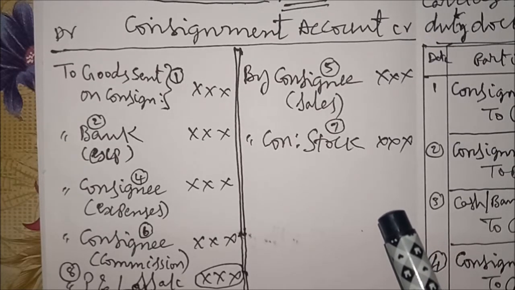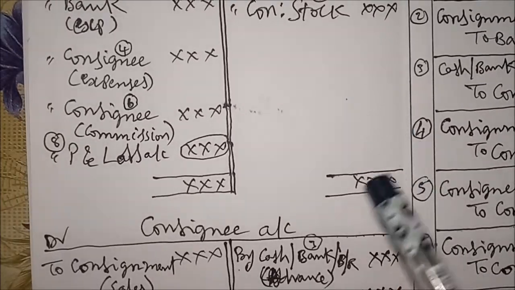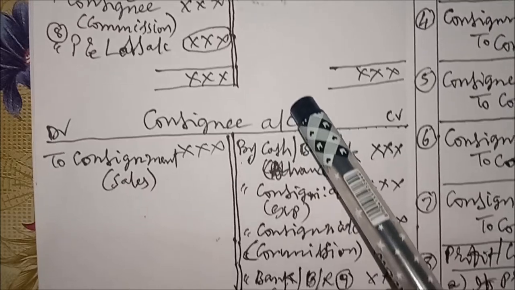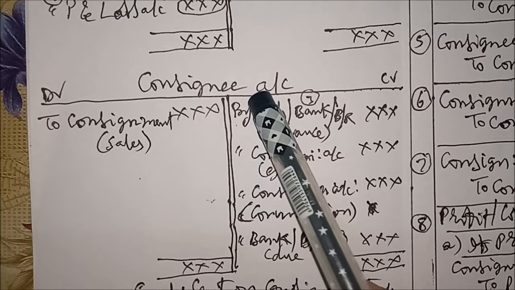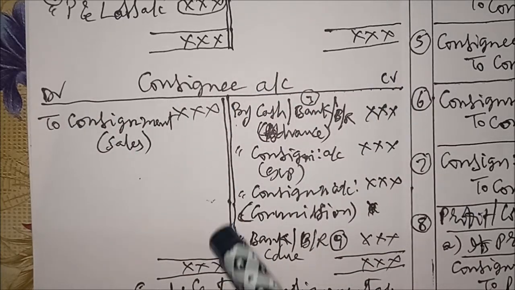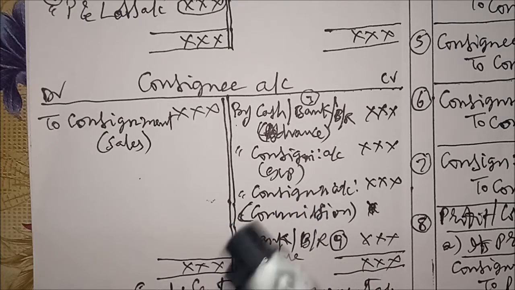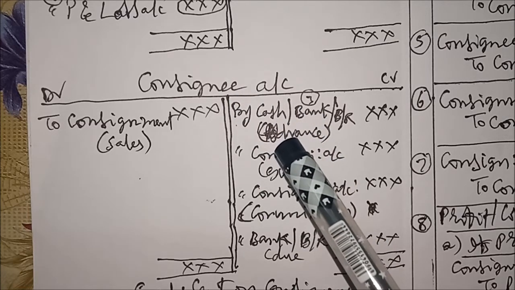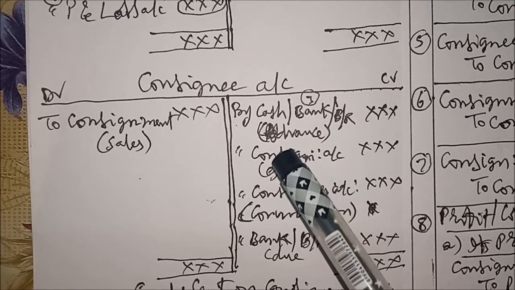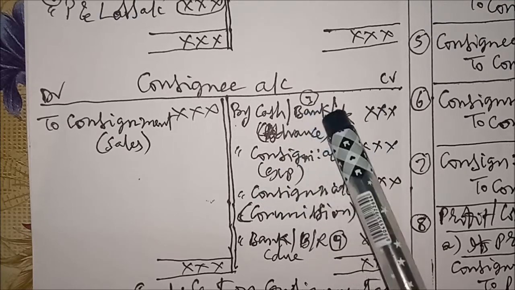Based on that, you can complete the consignee account also. How? Write the consignee account under the consignment account. Consignee account, Dr and Cr. Before you start the posting of items in the consignee account, remember to verify the problem for advance, if any. If you receive an advance from the consignee, first you write that on the credit side.